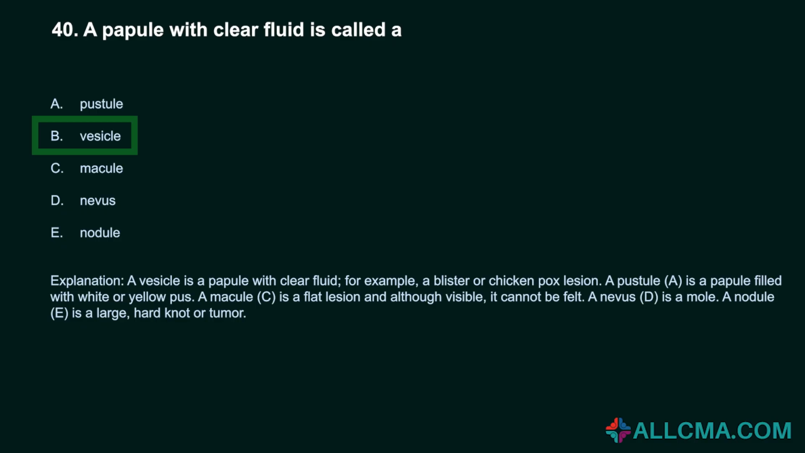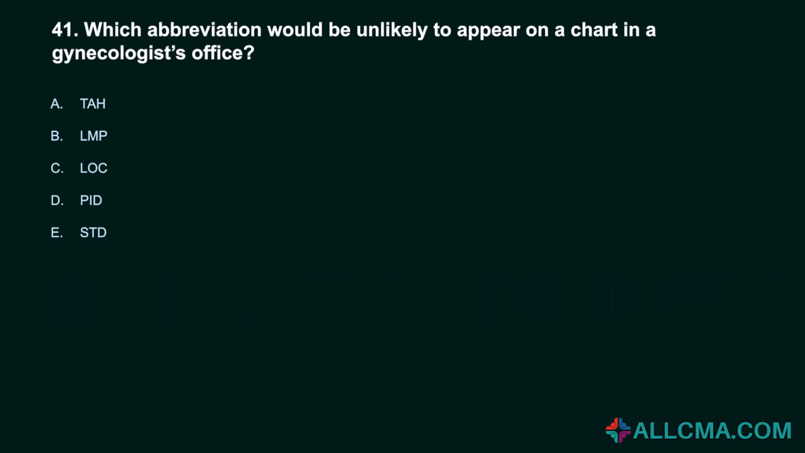A pustule, A, is a papule filled with white or yellow pus. A macule, C, is a flat lesion and although visible, it cannot be felt. A nevus, D, is a mole. A nodule, E, is a large, hard knot or tumor.